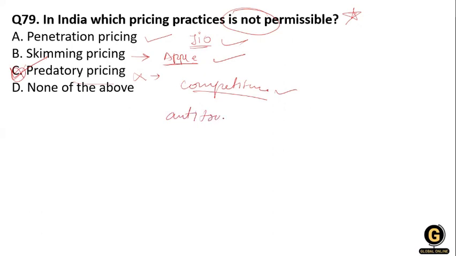And it makes the market more vulnerable to monopoly. So ultimately it promotes a monopoly market. So the Indian government doesn't want such kind of practices in its market. That's why predatory pricing is not permissible in the market.